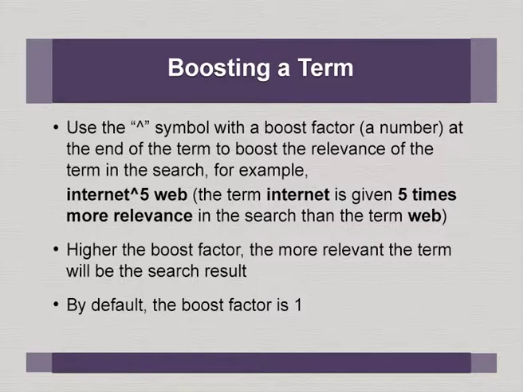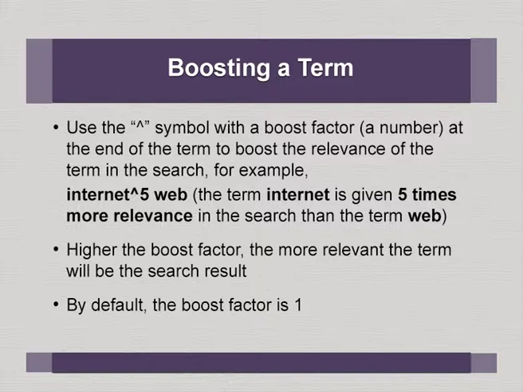So, boosting a term. How to boost? That is, if I want to emphasize some term, some document should deal with a particular subject more than the other topic. That is, if I give internet with a boost of 5 and web, that means the word internet should appear at least 5 times more than the word web appearing in the document.